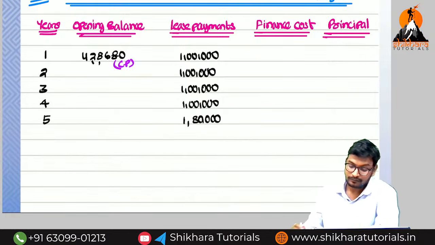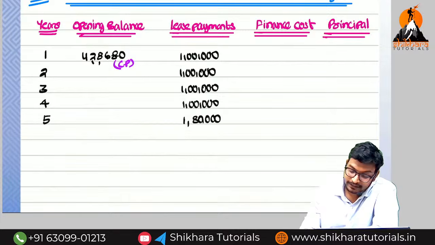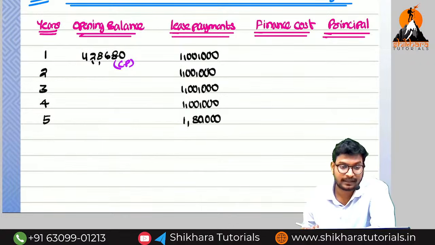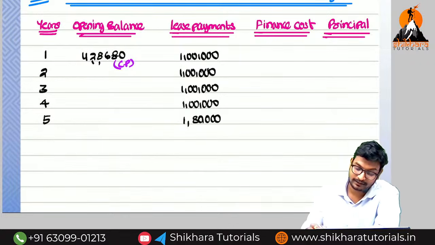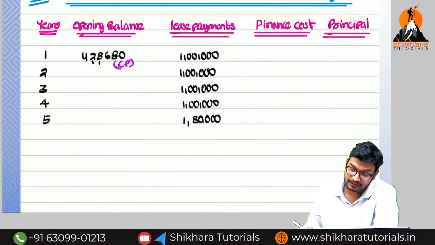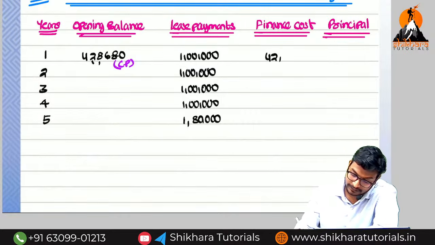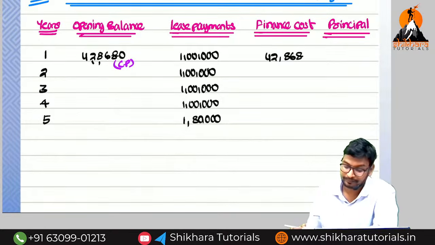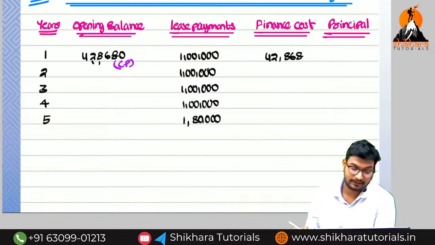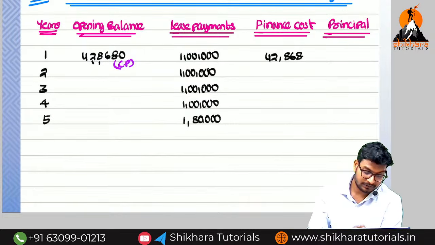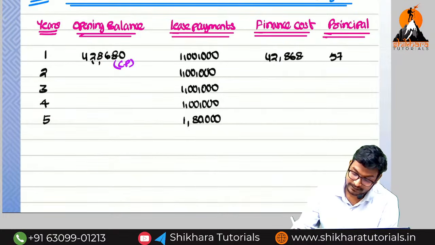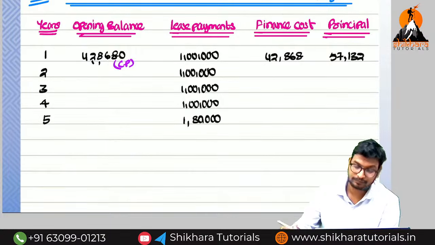Okay, now here we have to calculate the interest on the opening balance. What is the opening balance? 4,28,680. So 4,28,680 into 10%, how much? 42,868. Reduce that interest from the installment. So 1 lakh minus 42,868 is 57,132.